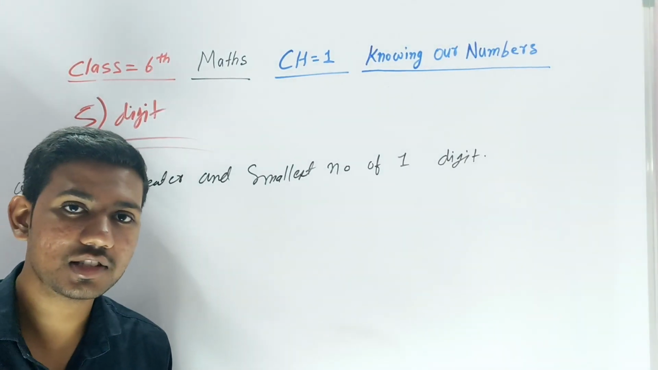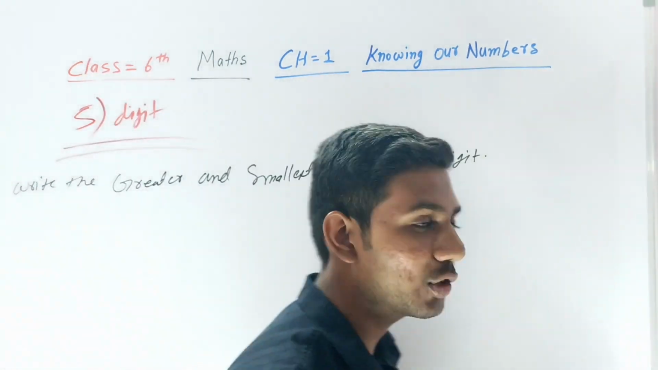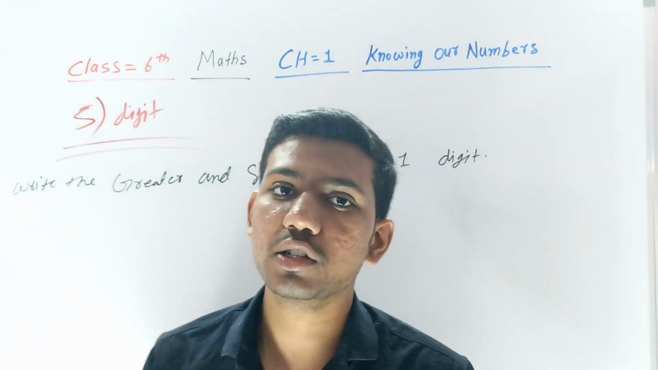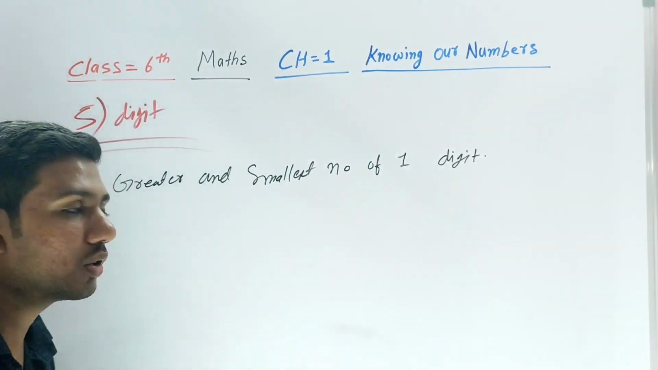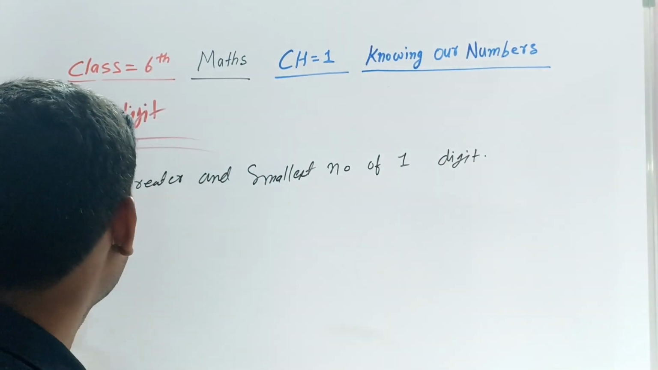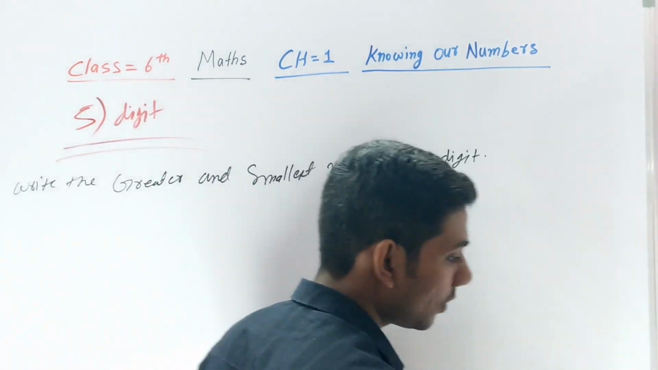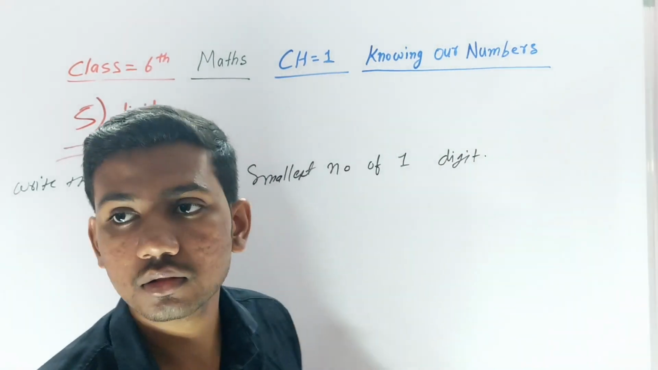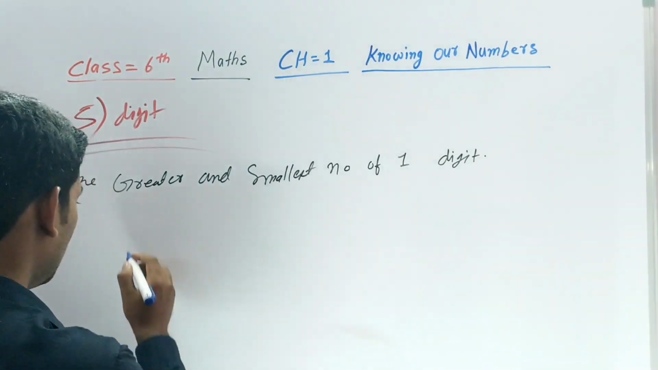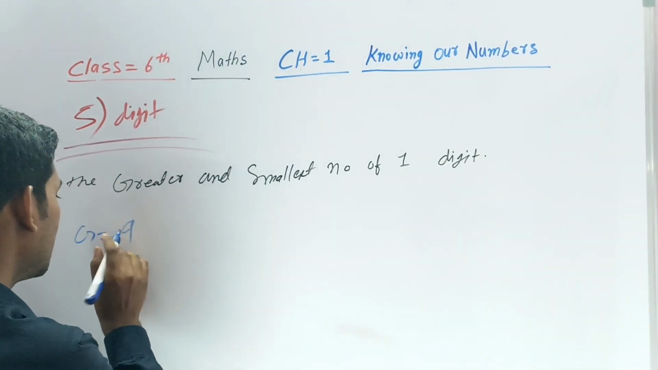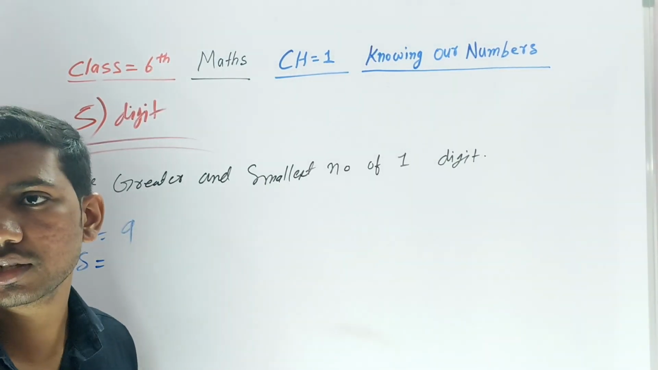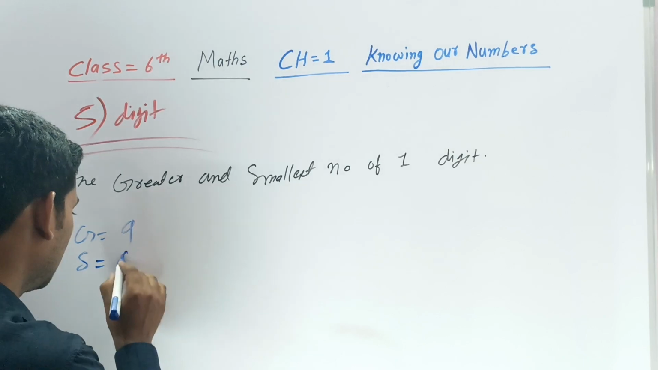And if you understand this, just comment. Since you are learning with YouTube, if you know the greatest number of one digit, two digit, three digit, four digit, just comment how much you know. So listen. What is the greatest number of one digit? Can you tell me? 9. All right, the greatest digit is 9. G means greatest, S means smallest, and the smallest one digit number is 0.